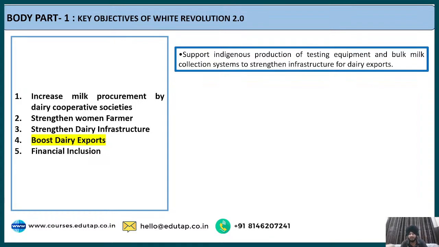As I told you, this is a very important and fundamental objective of White Revolution 2.0, because we want to become global leaders. We are already a big global leader, but we want to expand our approach. And how can we do that? By supporting the indigenous production of testing equipment and bulk milk collection systems, so that the testing equipment and the collection system can be improved, and eventually it is going to help in strengthening the infrastructure that is required to increase the dairy exports.